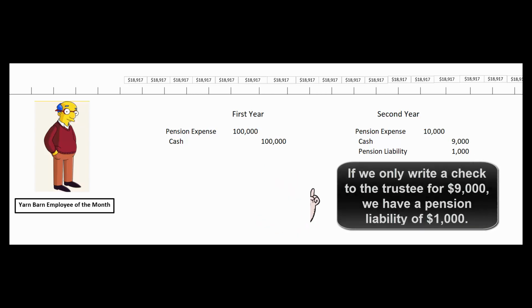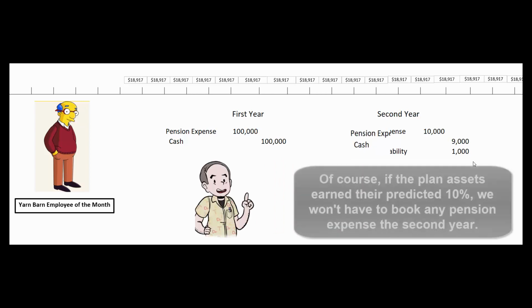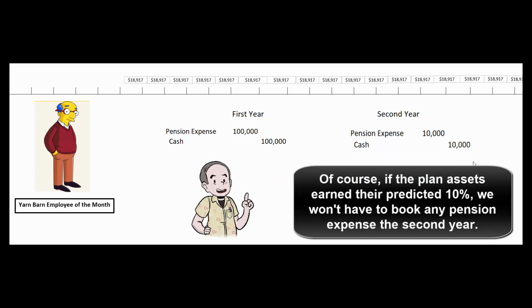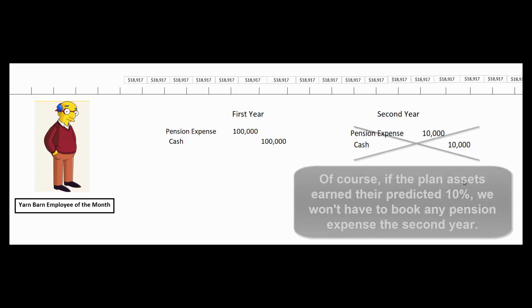And of course, what hopefully will happen is that the pension assets will earn $10,000, and we won't have to write a check for $10,000. And in fact, there'll be no journal entry on our books because the plan assets did exactly what they're supposed to do.